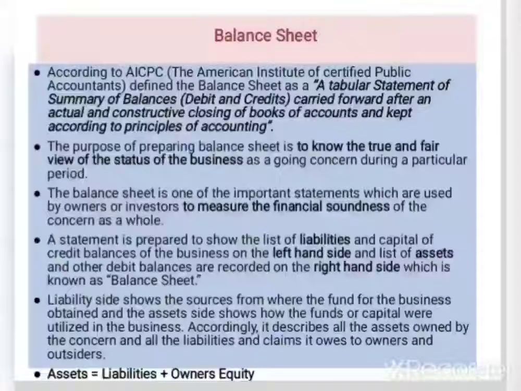The books of account are the journal, ledger and trial balance. This is brought into the balance sheet after closing all the books of account, and the balance sheet is prepared following the principles of accounting.